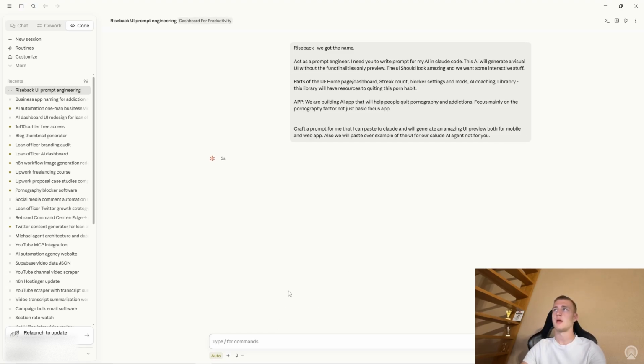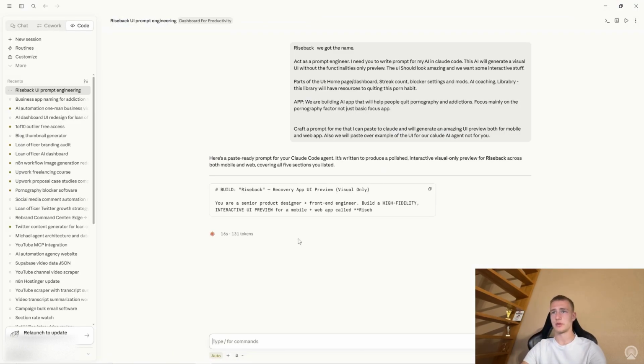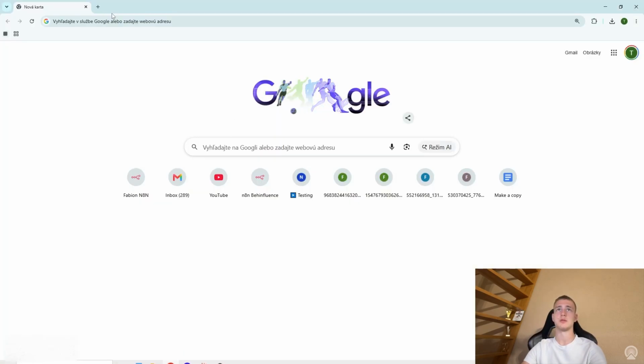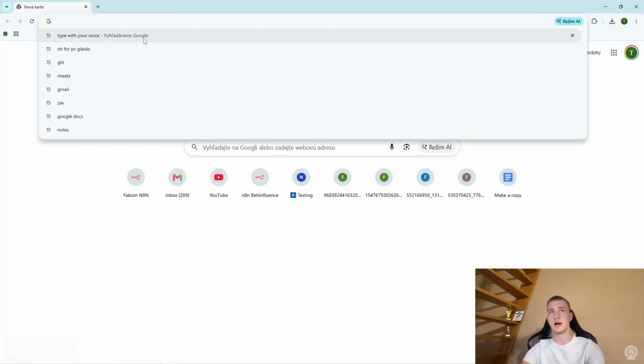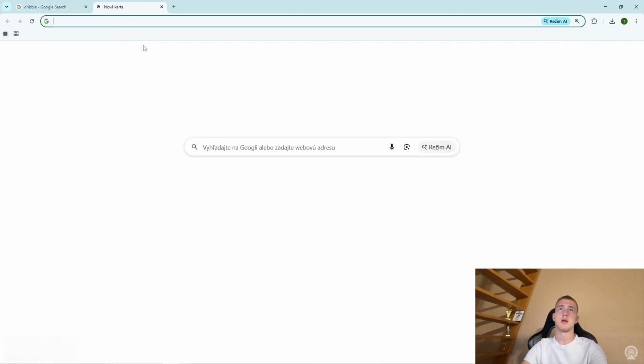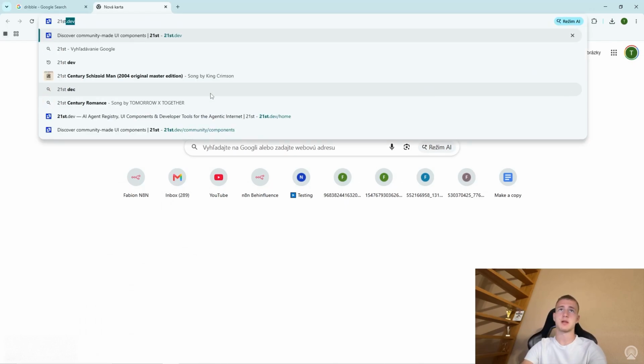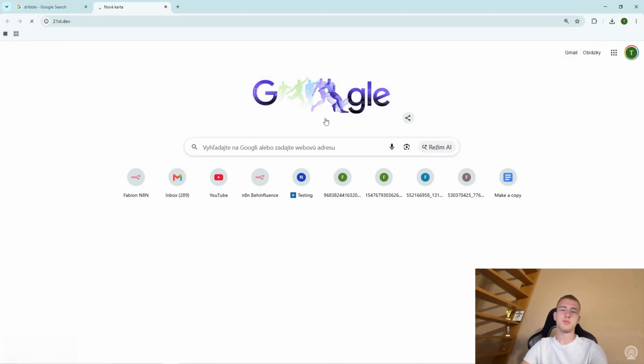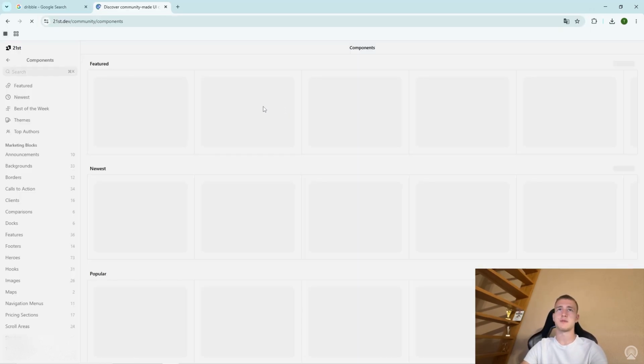few seconds. But if it will not, we'll go to Google or to Chrome and we will check some stuff out. We basically want to find the best UI that we will use here. Obviously, okay, this is straight to building, so let's go to our Google. Now, you have millions of websites for this. What I like to use is Dribbble. It's an amazing one. Then if you want to be more specific and more with actual prompts and some interactive stuff, I like to use 21st.dev.